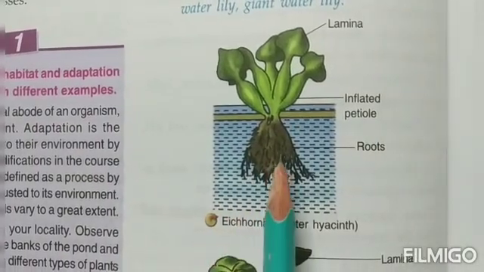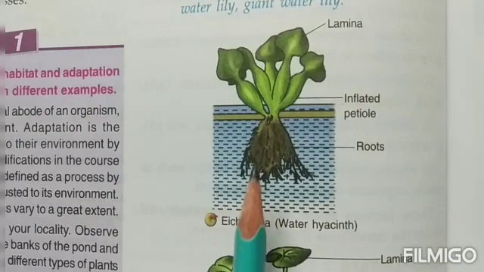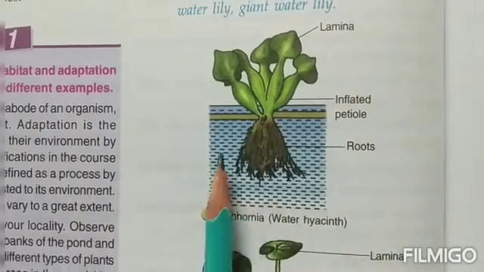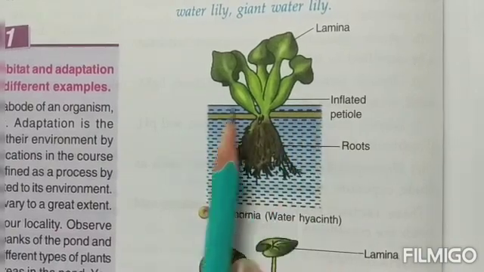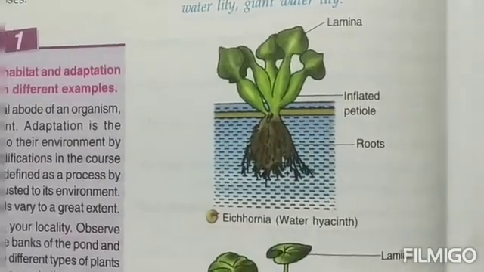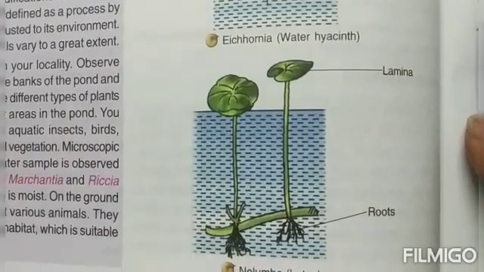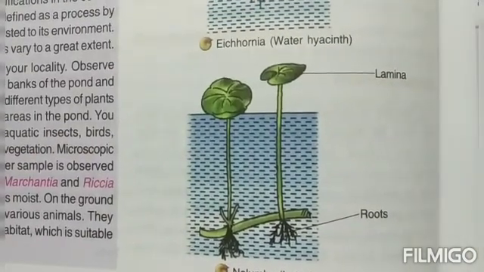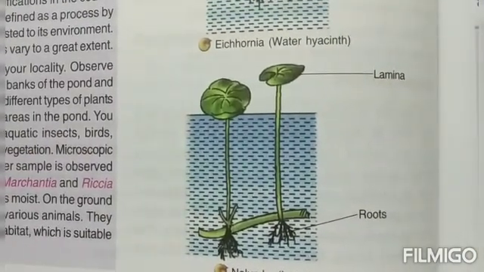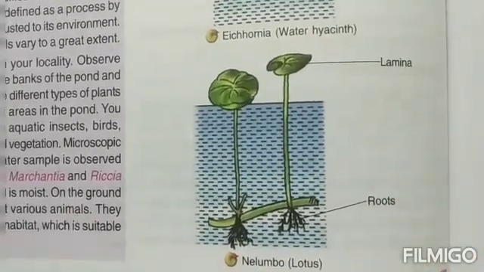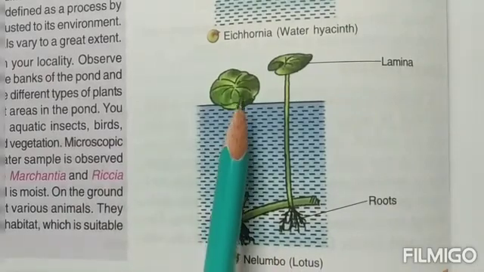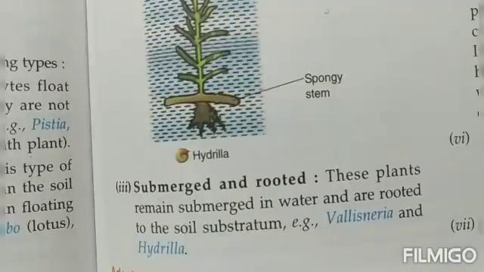Now look at this, children. This is a free floating example. Now see, the roots are still floating in the water and the plant is floating on the surface of the water. Whereas the other picture, children, is showing you the other one, that is rooted and free floating. See, they are rooted and still they are free floating.